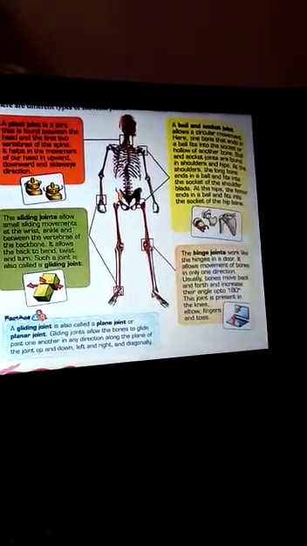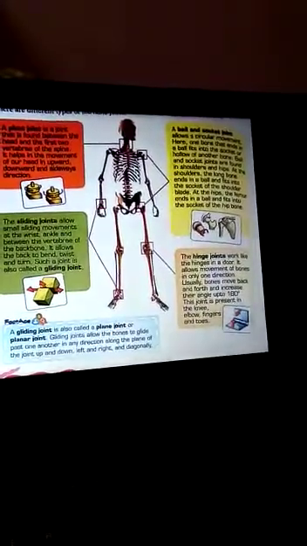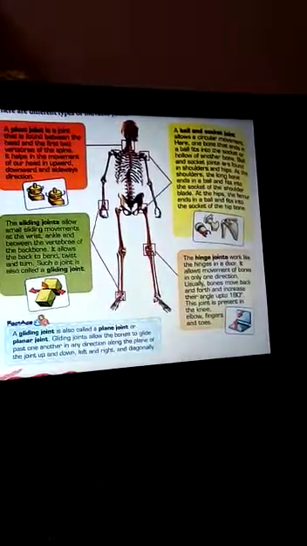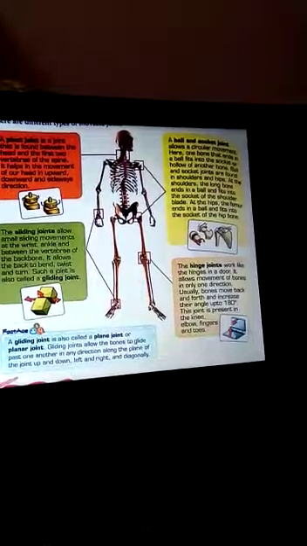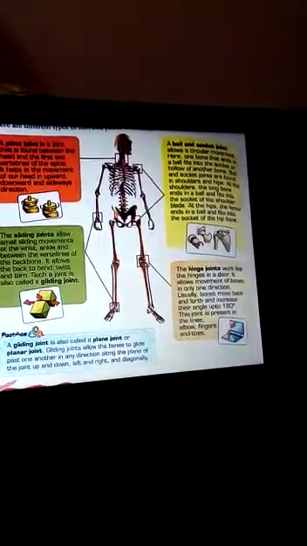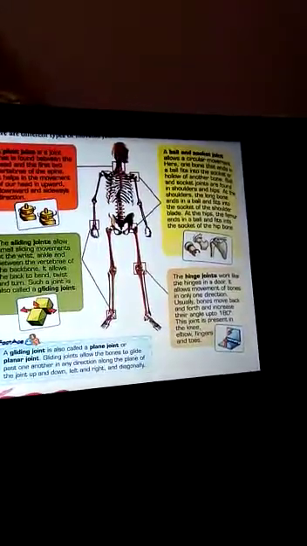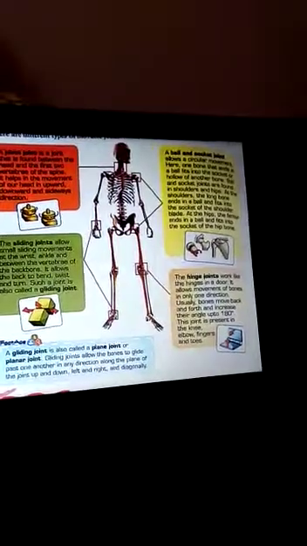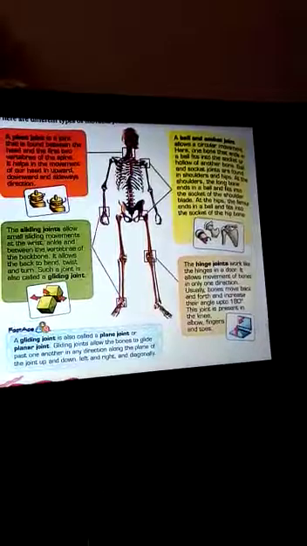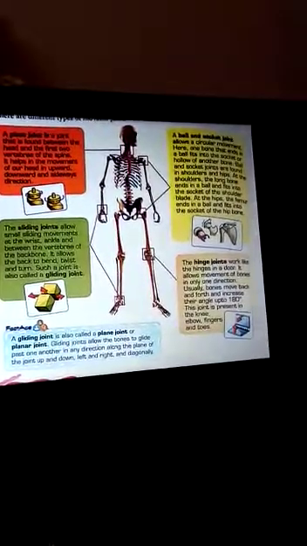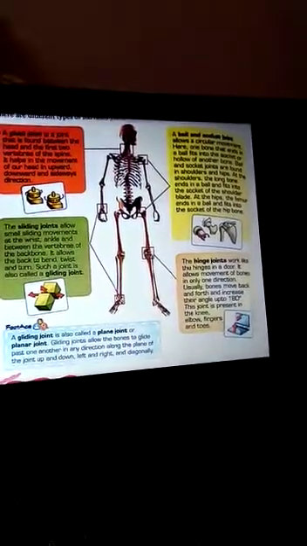So at the shoulder, the long bone ends in the ball and fits into the socket of the shoulder blade. At the hip, the femur ends in a ball and fits into the socket of the hip bones. So here, one thing you must know is that the ball and socket joint is found in pelvic girdle and in pectoral girdle.